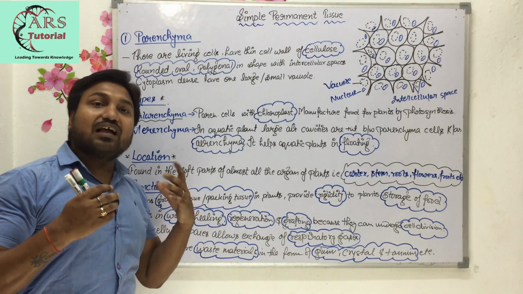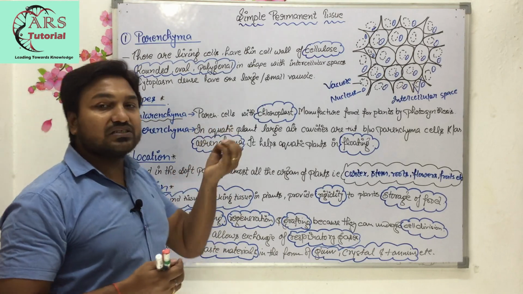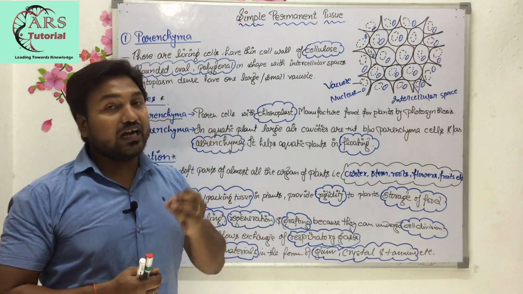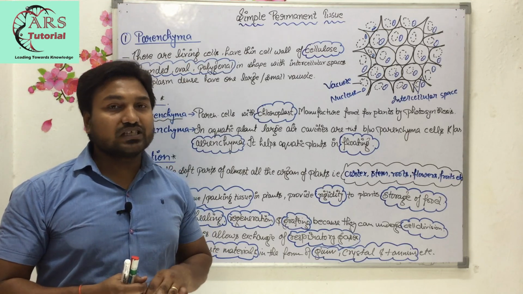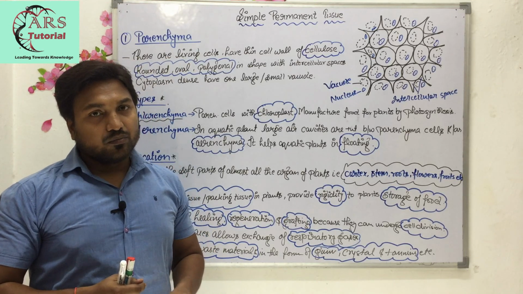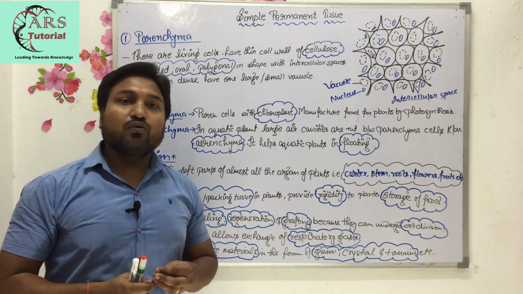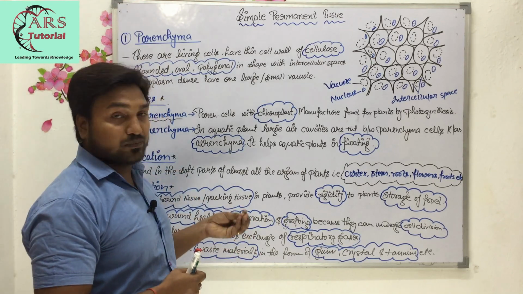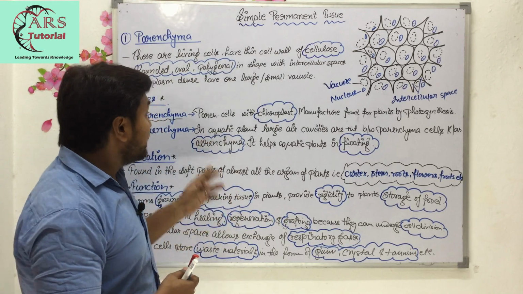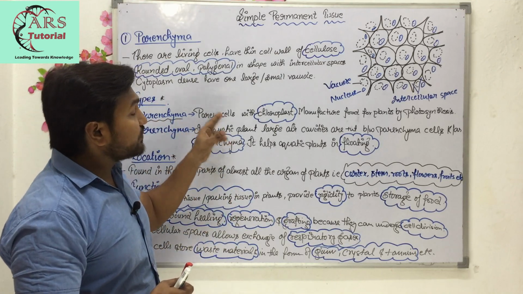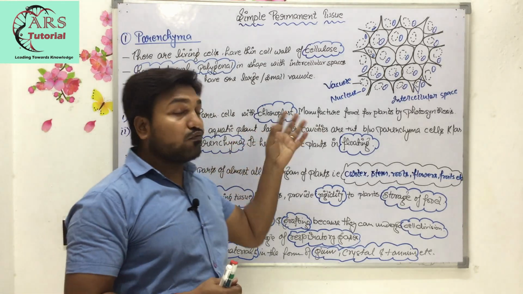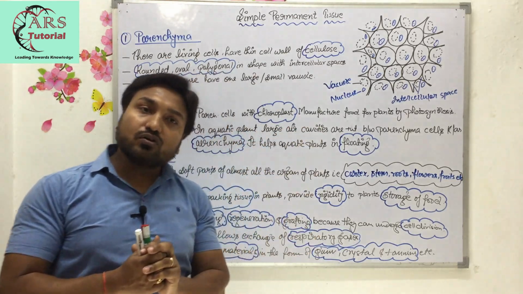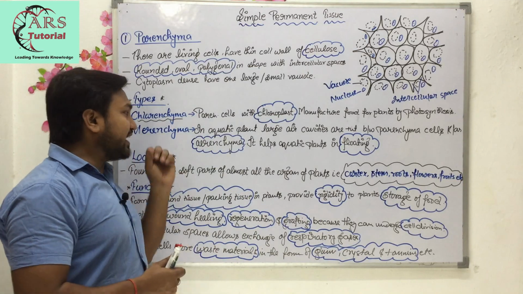Chlorenchyma, so when do we call it chlorenchyma? When chloroplast is present in the parenchyma cells. And you know that chloroplast is known as the kitchen of the cell in plants because manufacture of food, or you can say the photosynthesis process, takes place in chloroplast. That's why when chloroplast is present in parenchyma cells, it helps in the manufacture of food for the plants by the process of photosynthesis. Next one is aerenchyma.